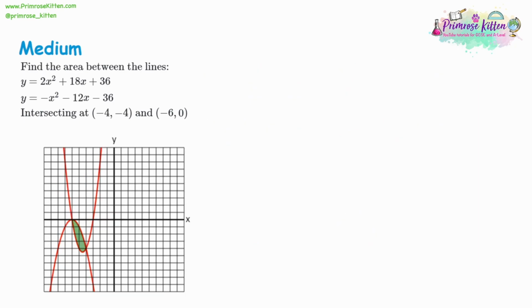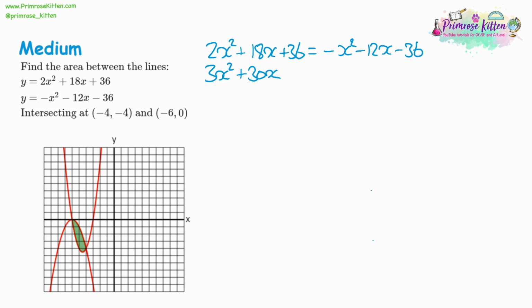Our next two curves are 2x squared plus 18x plus 36 and negative x squared minus 12x minus 36. So let's collect everything onto the left-hand side. Let's add x squared to both sides, giving us 3x squared. Let's add 12x to both sides, giving us 30x. And let's add 36 to both sides, giving us 72.